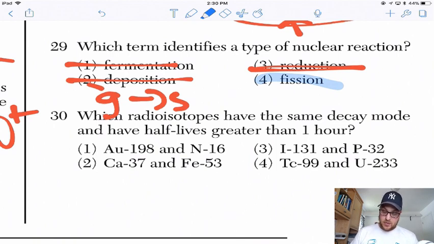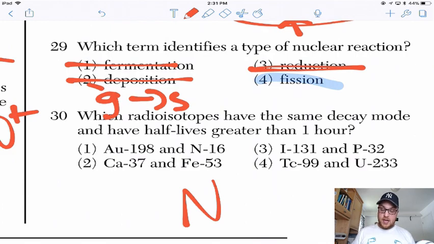Which radioisotopes have the same decay mode and half-lives greater than 1 hour? Well, this is going to be annoying. So I got to go to table N and start looking up all these ones, see which ones have the same decay mode, and if they do, double check that their half-lives are greater than 1 hour. Go me. So let's do the first one.